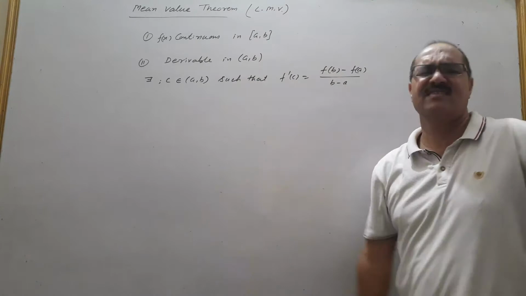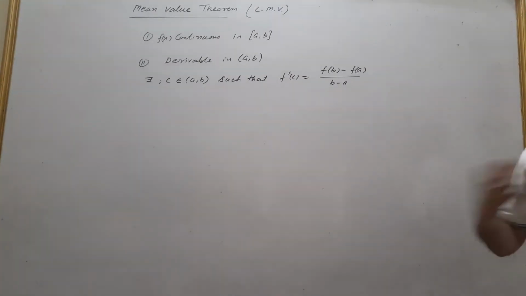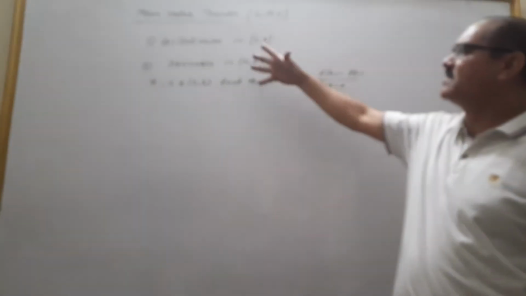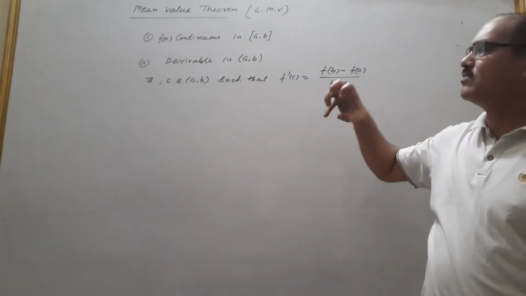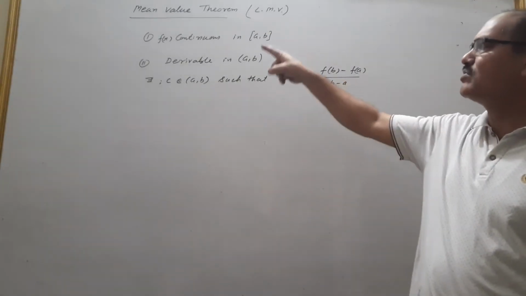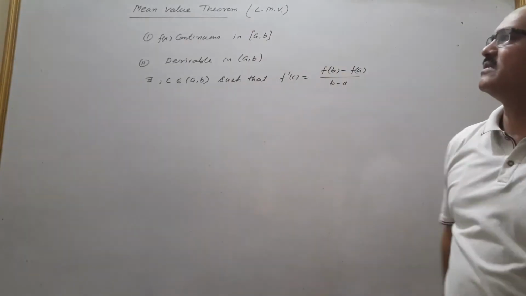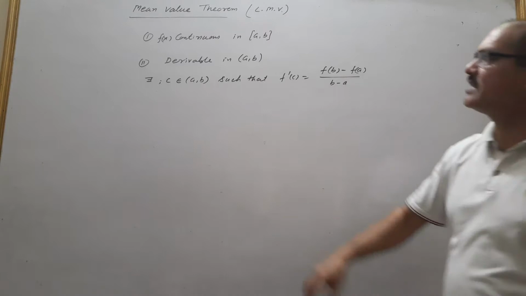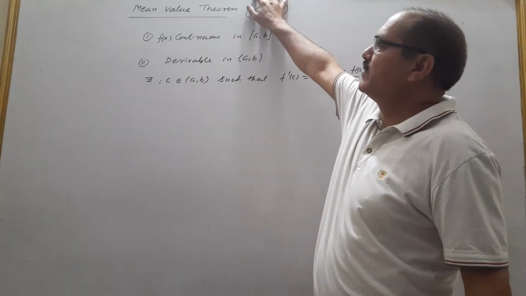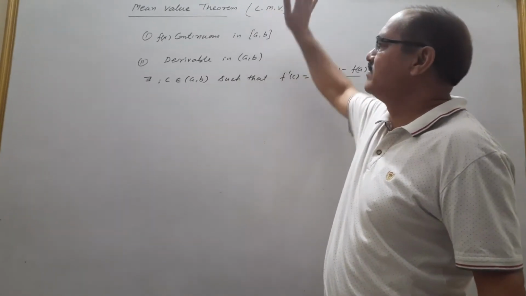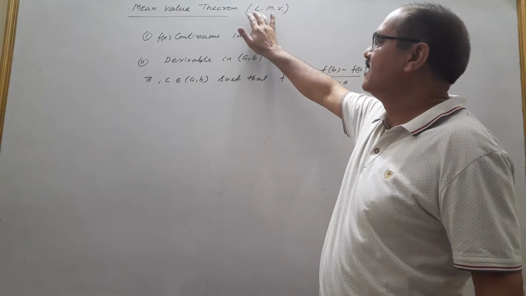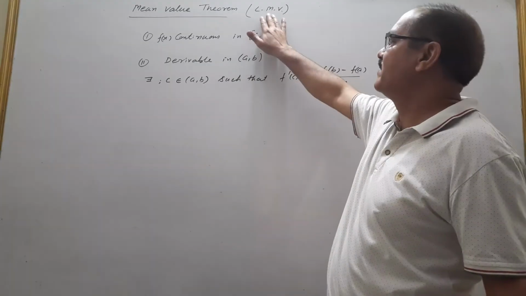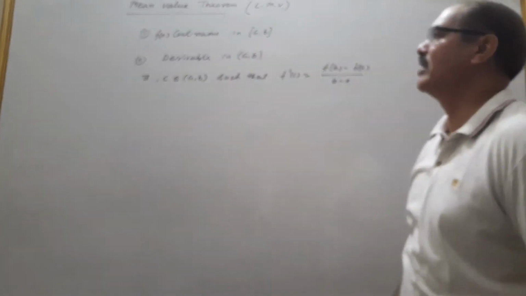Why is this called Lagrange's? Because Lagrange was the mathematician who made a great contribution to this chapter on the mean value theorem. Therefore, it is named after him. In your syllabus you write it as mean value theorem, not Lagrange's mean value theorem. In some books it may be written as LMV, but in your syllabus it is the mean value theorem.